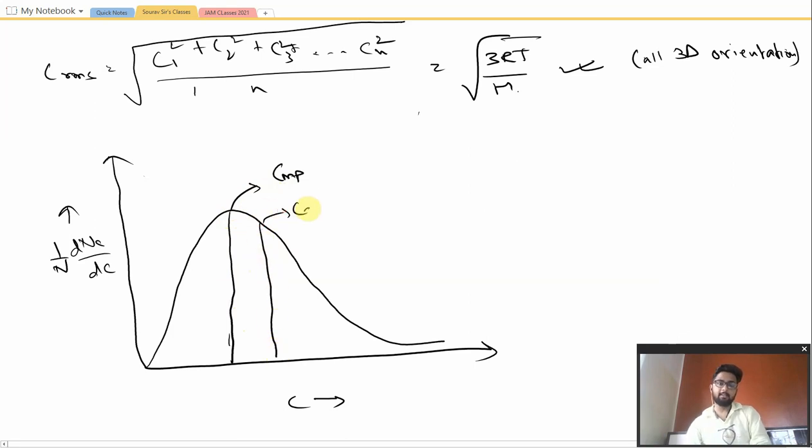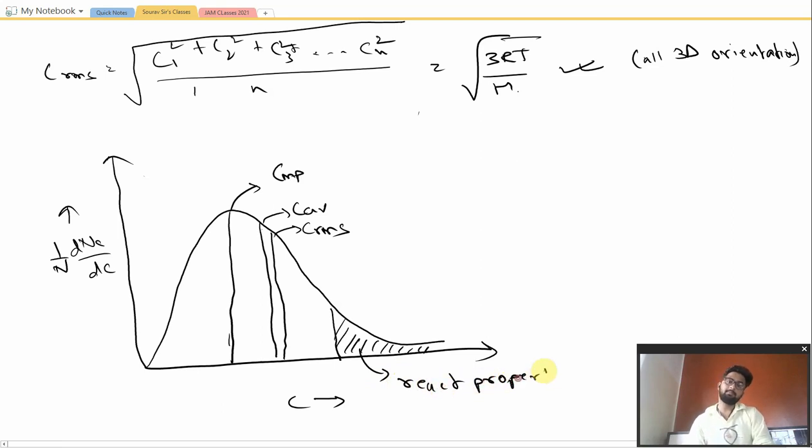Okay, C average, and just beside this we have the root mean square velocity. In this range, the molecules in this area are the only molecules able to react properly. These molecules have a high velocity, that is, a high kinetic energy, and therefore they may react properly. So this is how we need to explain it.